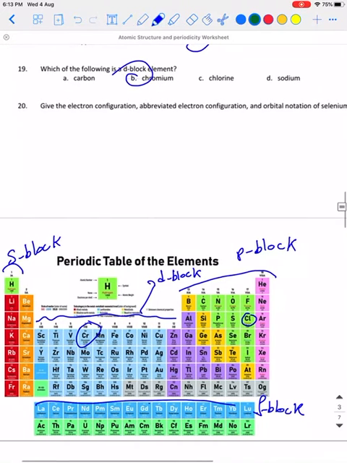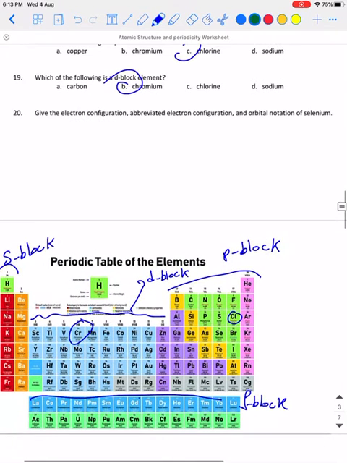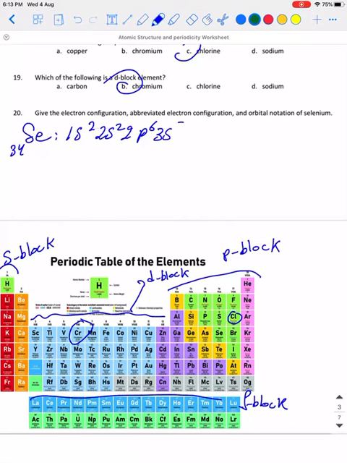Now give the electron configuration, abbreviated one, and orbital notation of selenium. Selenium with atomic number 34, according to the electron configuration: 1s2, 2s2, 2p6, 3s2, 3p6, 4s2, 3d10, 4p4.